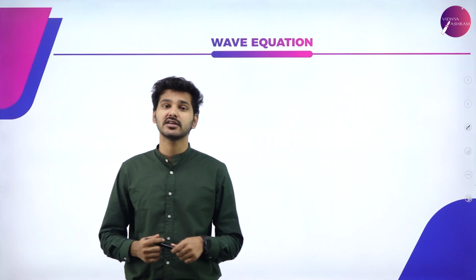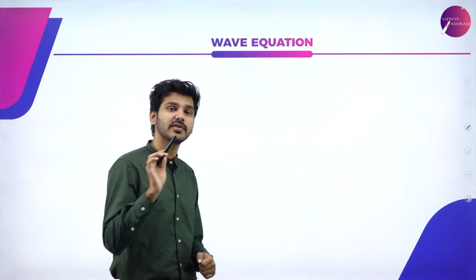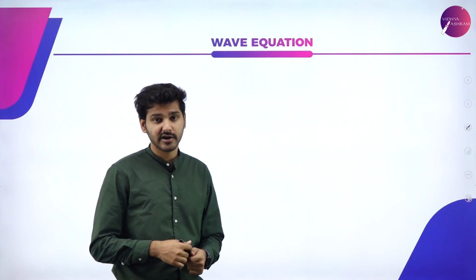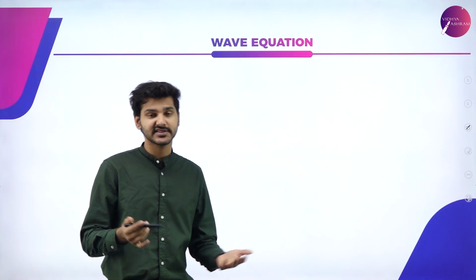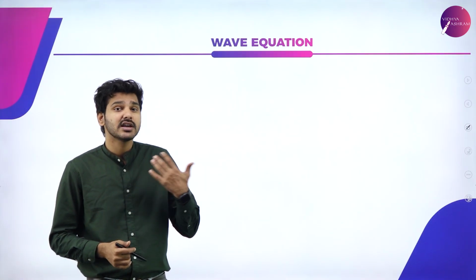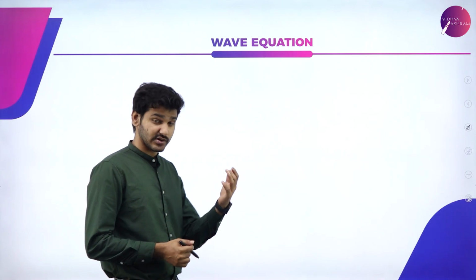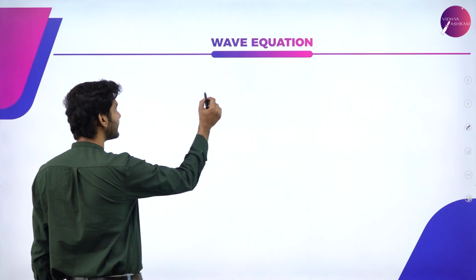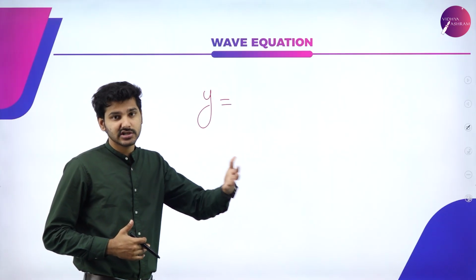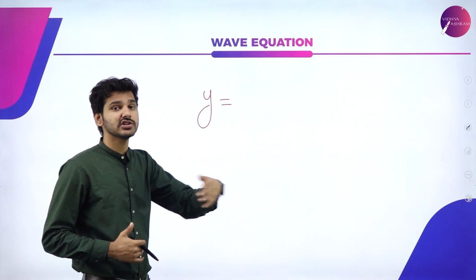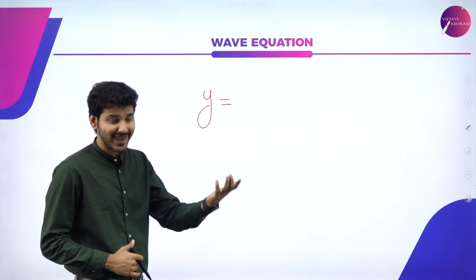In the previous chapter, we learned one equation, that is A cos(omega t plus phi). Just like that, here also we are using a wave function, but here we are not using cos, instead we are using sine. I told you in the previous chapter also, you can use sine or cos. Here the standard usage is sine. So you can represent a wave, let's say y is equal to, propagating in the x direction with the displacement in the y direction, and having an amplitude of A.